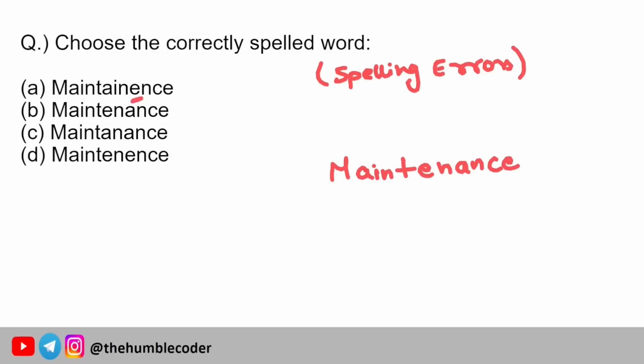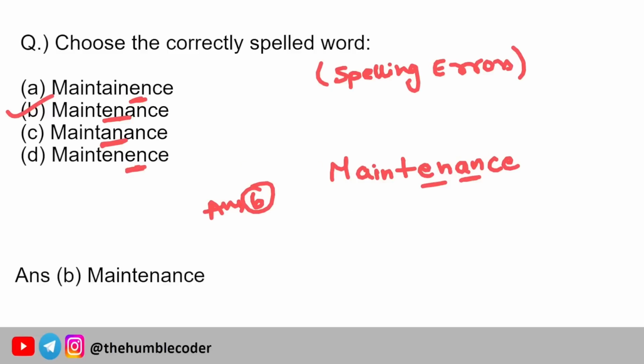Okay, so in this one the E is there. In mine I have written A, and I am pretty sure that this is the correct one. So what I will do is I will try to look for this option. So maintain, this one is totally wrong because here we are using TEN. No, yeah, sorry, this is the correct one, because in ours also we have TEN, right? So maintenance. The correct answer is option number B. In option C, let's see what was there. Here it was TAN, and in option C it was again EN, because in our case it was AN. So the correct answer is maintenance, which is option number B.